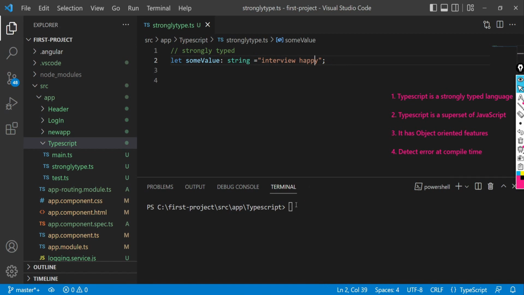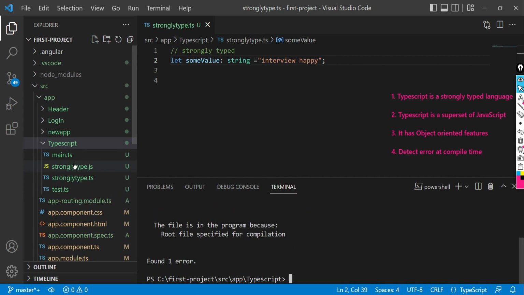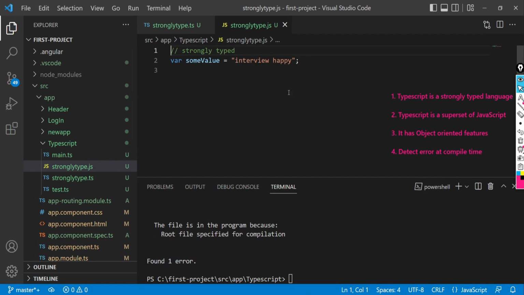First, compile and convert this TypeScript file to a JavaScript file. Open terminal, type tsc stronglytyped.ts stronglytyped.js and press enter. This will create a stronglytyped.js file, which is the JavaScript version of the TypeScript file.